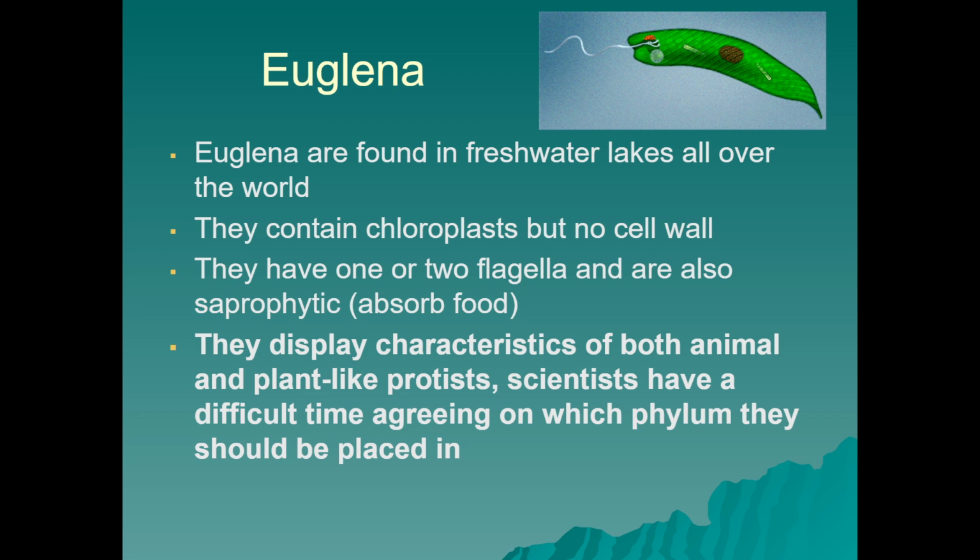Euglena are one of the examples of a plant-like motile protist, and they're found in freshwater lakes all over the world. They do contain chloroplasts but no cell wall, so they can perform photosynthesis. They have one or two flagella, and they're also saprophytic, so they absorb their food. So they display characteristics of both animal and plant-like protists, so it was the presence of chloroplasts that got them put in the plant-like protist category. But scientists did have a difficult time agreeing on which phylum they should be placed in.